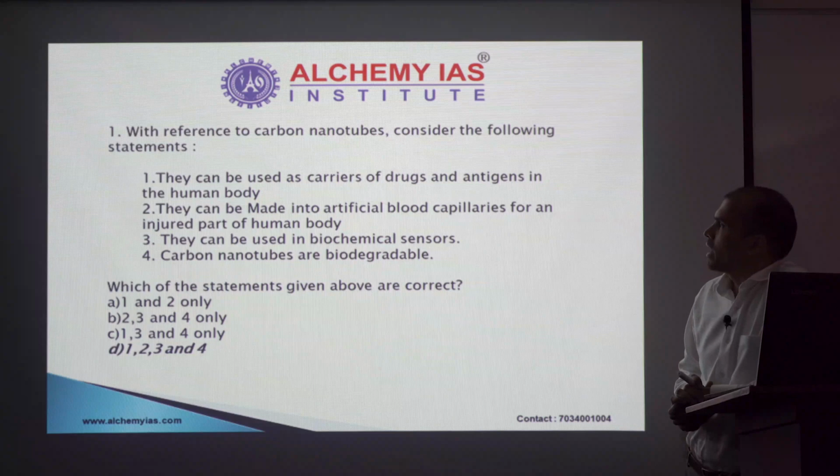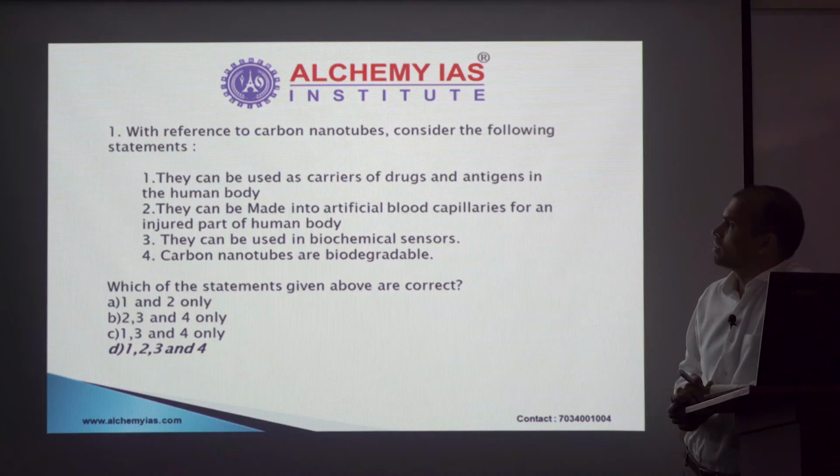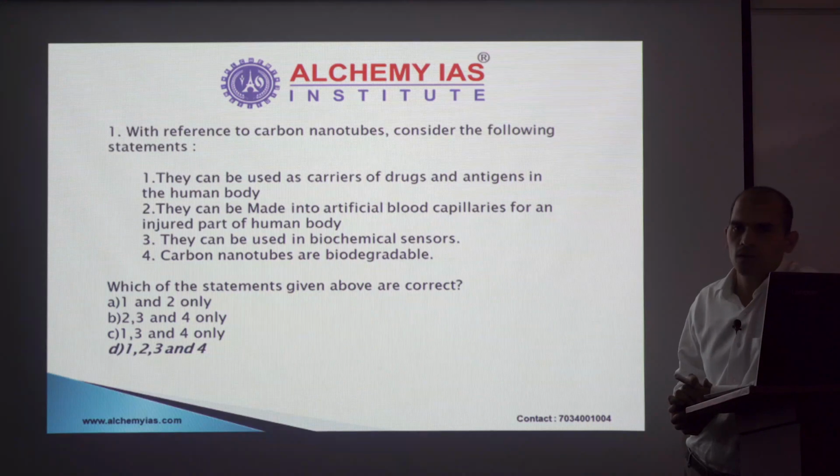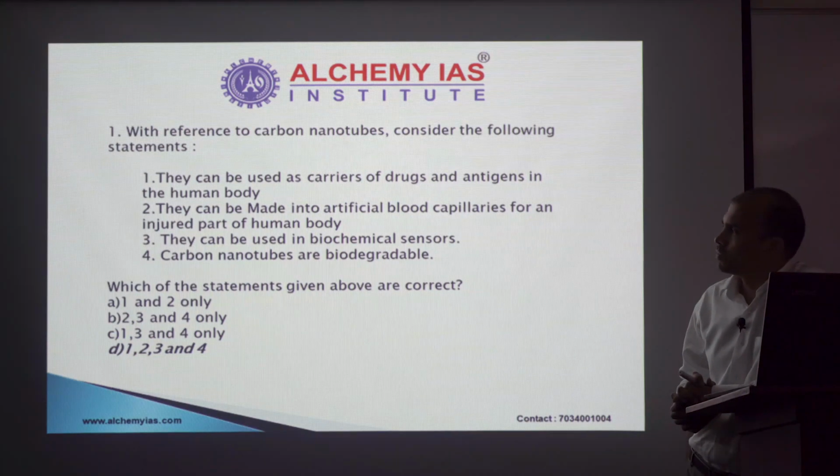They can be used as carriers of drugs and antigens in the human body. Now, in the past few months, you may have come across a term called nano drug delivery. So going with this kind of information that you have, statement 1 looks to be true. Let's have a look at statement 2.